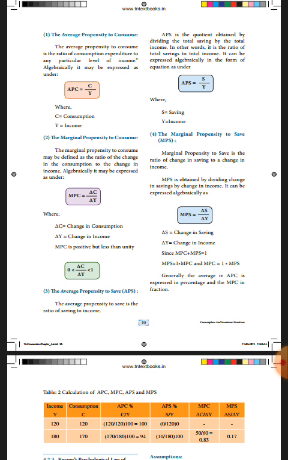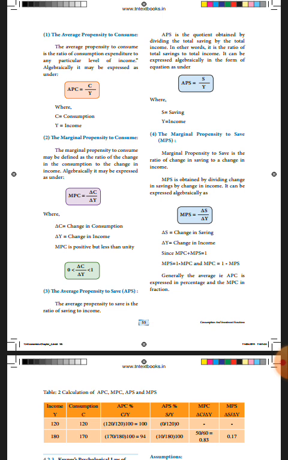That is nothing but the ratio of change in consumption to change in income. Change is very important. The ratio of change in consumption to change in income is called marginal propensity to consume. The formula is delta C by delta Y. Delta C refers to change in consumption, delta Y refers to change in income, and MPC is positive but less than unity.